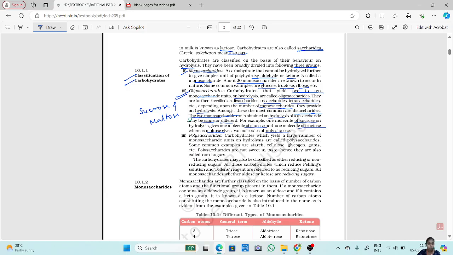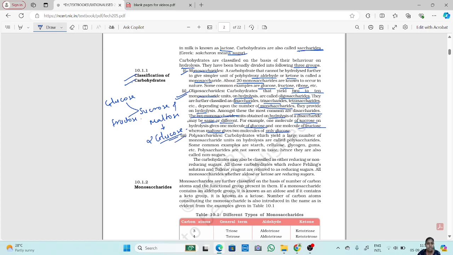Okay, sucrose and maltose are oligosaccharides. On hydrolysis, sucrose gives glucose and fructose. Maltose will give two molecules of glucose only. Okay, you will get two molecules of glucose. So it can be either the same or it can be different.